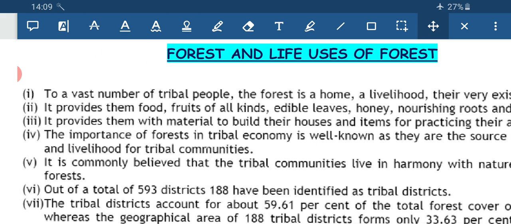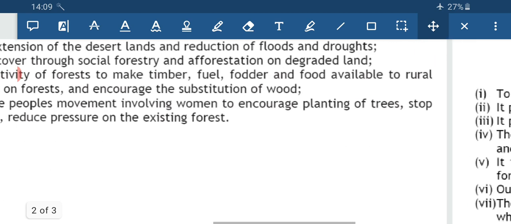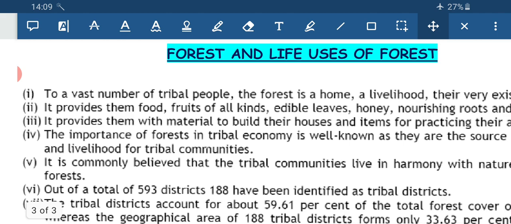Then it provides material to build houses, that means timber and various other artifacts. Then it is important for the tribal economy, and if the forest is degraded, then tribal society will become extinct.